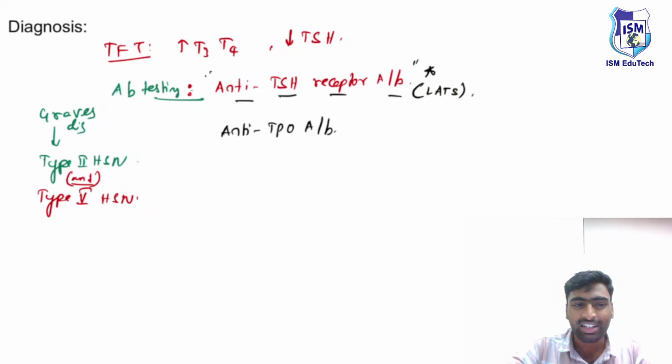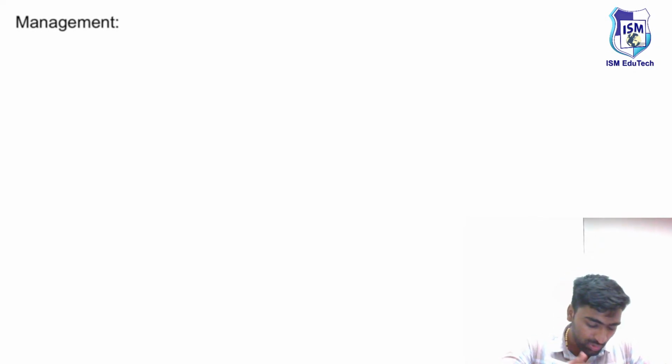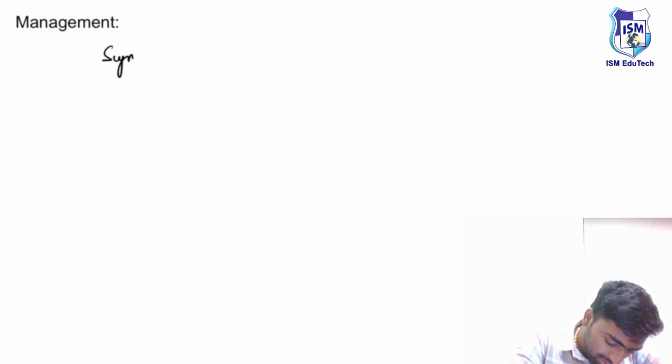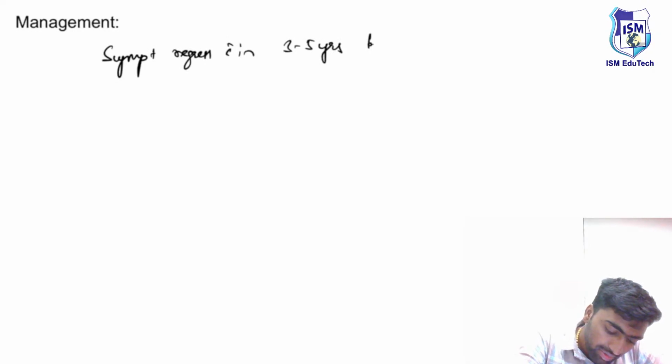What is the cause for it? Then we need to manage the patients. First, we know the management is a multidisciplinary approach. We need to control the thyroid. If the thyroid is getting controlled, then these symptoms will regress within 3 to 5 years by their own.